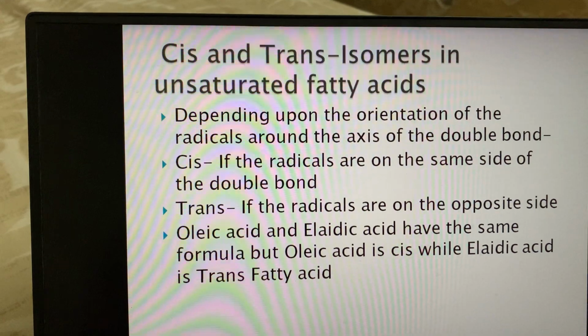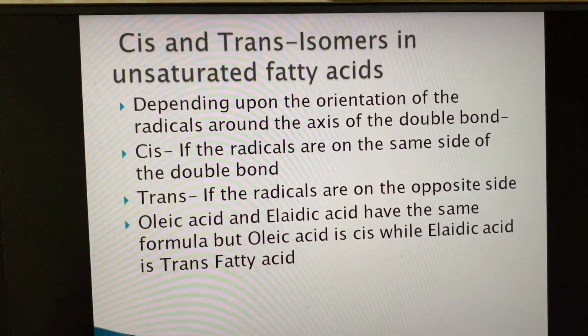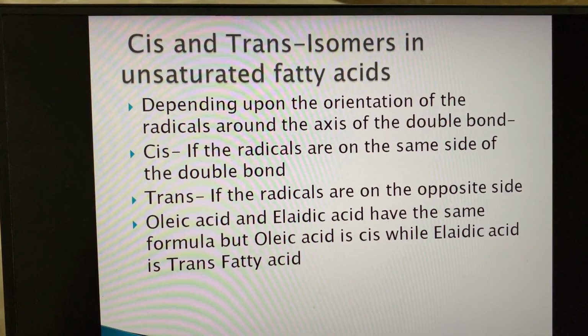Cis and trans isomers in unsaturated fatty acids: we will study this in the next presentation.